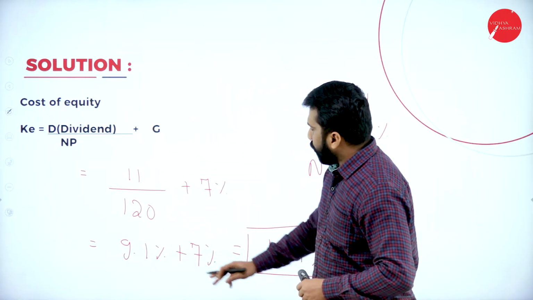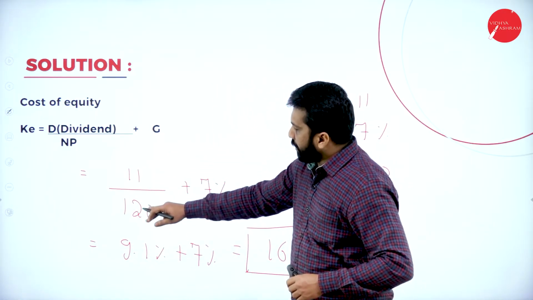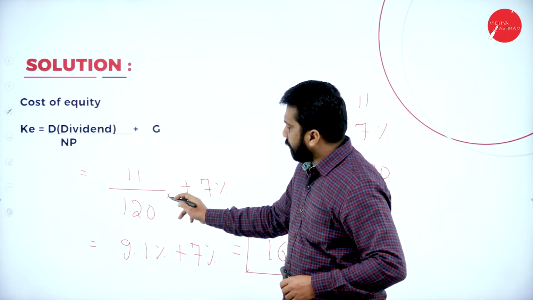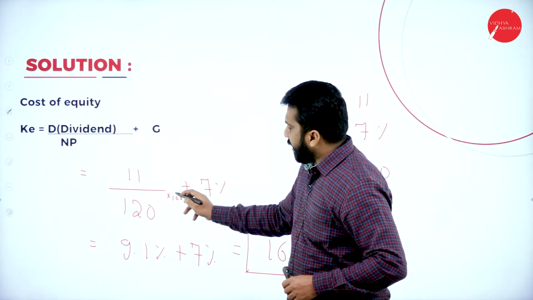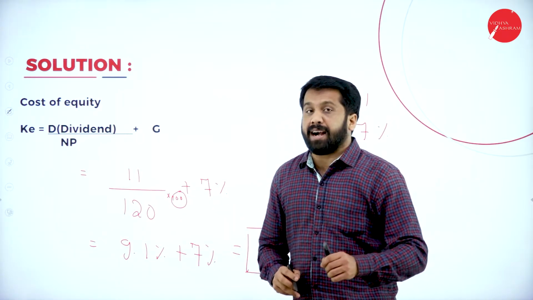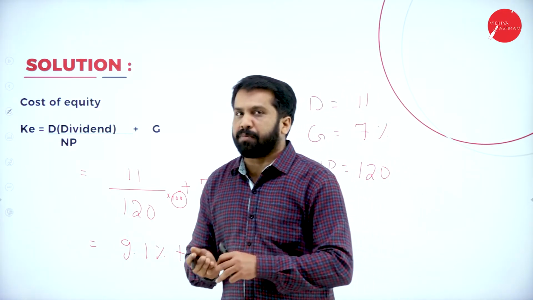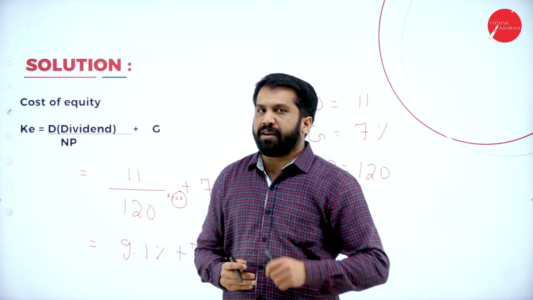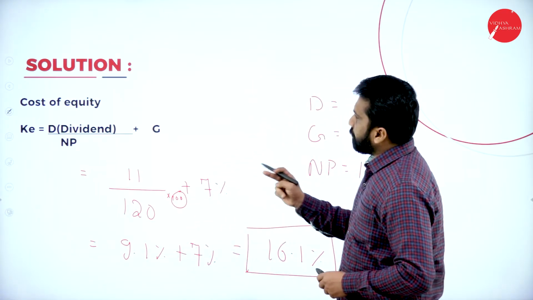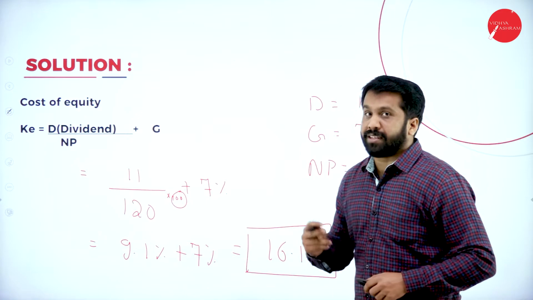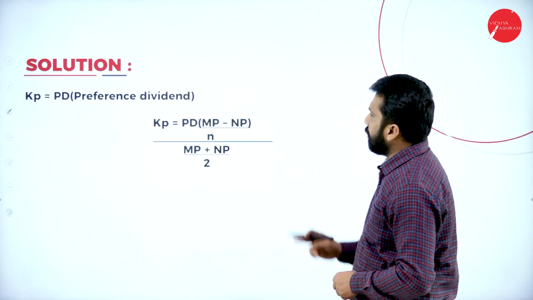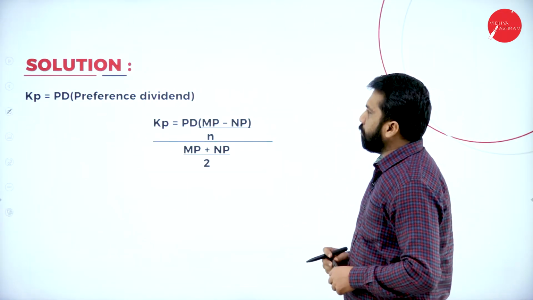Remember, how did you get 9.1? 11 divided by 120 multiplied by 100. Why did I multiply by 100? I need the answer in percentage. If you want the answer in percentage, you are supposed to multiply. Hope you're clear. Now, I am done with your equity shares. Equity is over. Now we'll go for the next one.